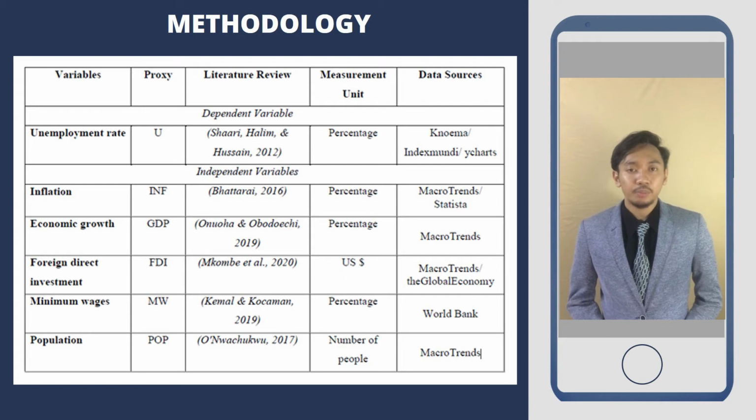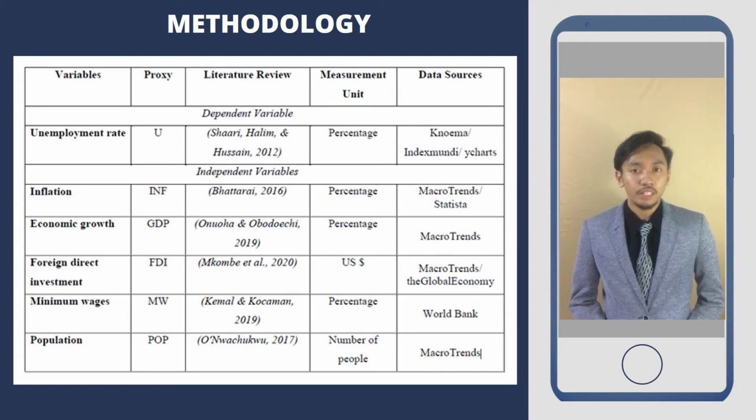We use U as proxy and data sources mainly from Kenoima, Index Mundi, and Y Charts. Next, for the independent variable inflation, we use INF as proxy and data sources mainly from Macrotrends and Statista. For economic growth, we use GDP as proxy and data sources from Macrotrends.